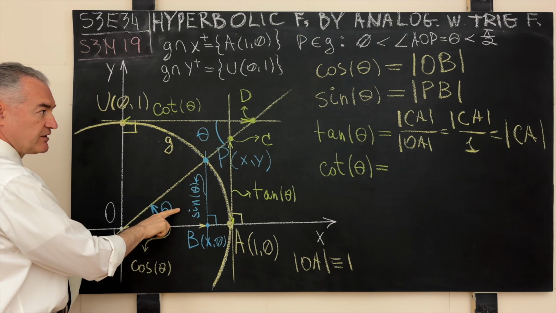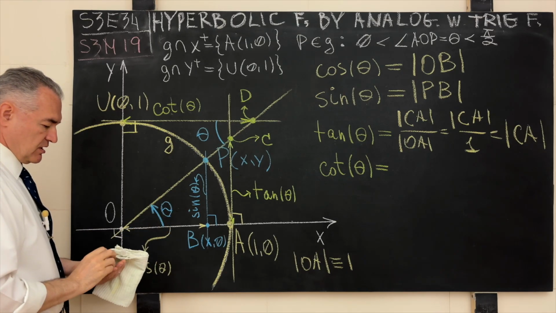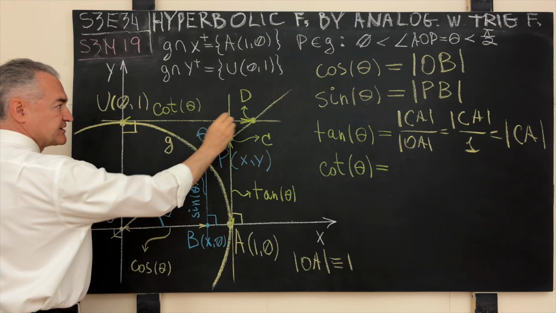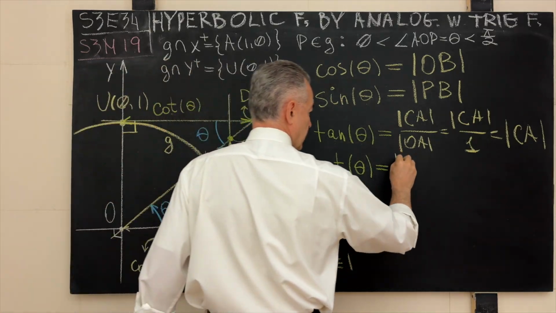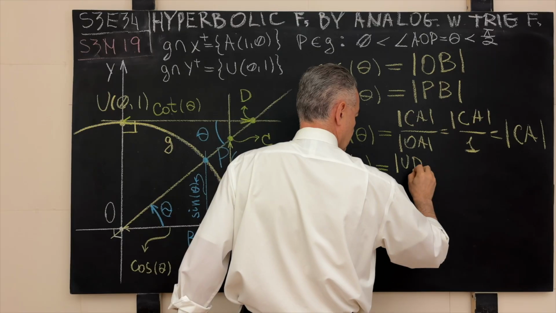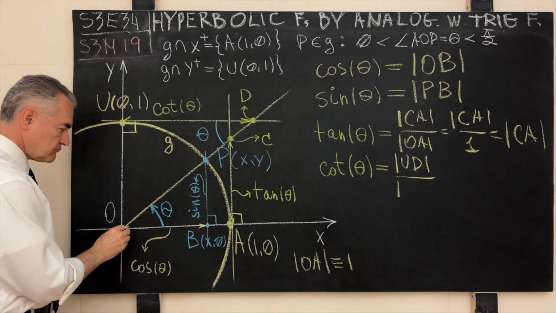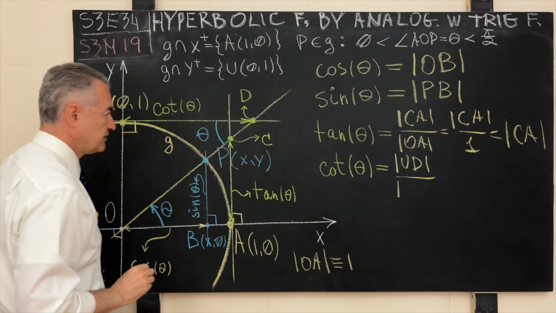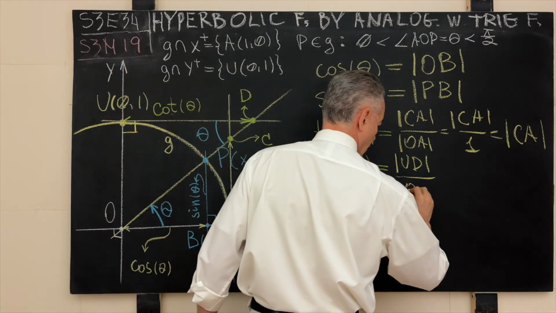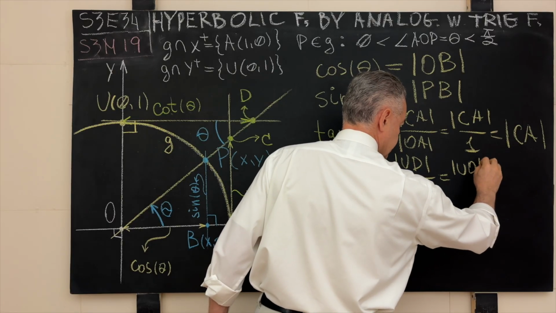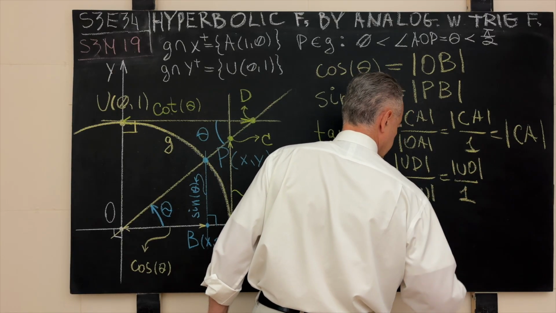And by its popular definition, the value of the trigonometric function of cotangent evaluated at the angle theta will be what? It will be the ratio of the length of the adjacent side, so the length of the line segment UD, divided by the length of the opposite side, and that will be the side OU, but the distance OU is equal to 1.